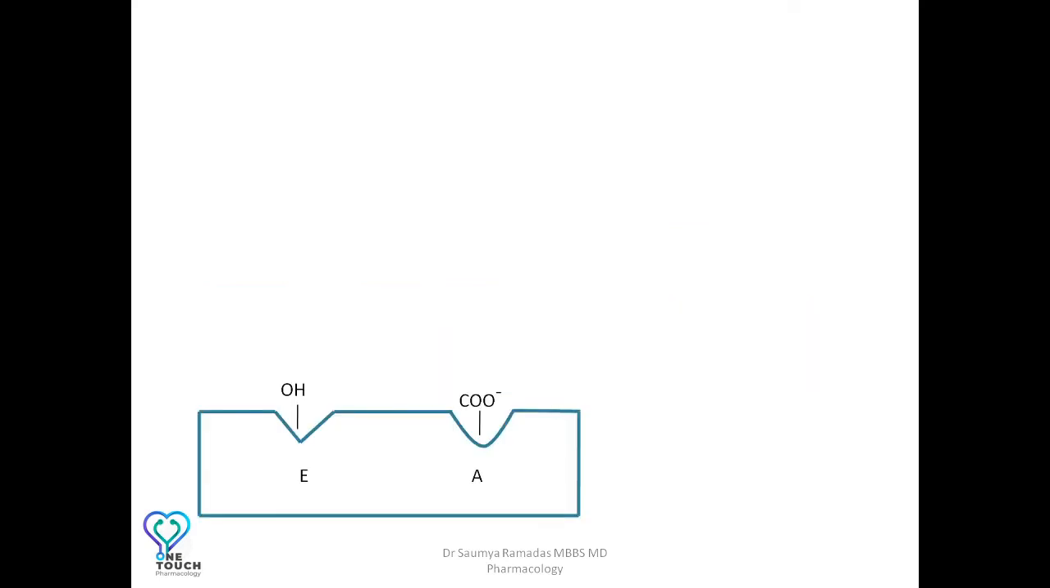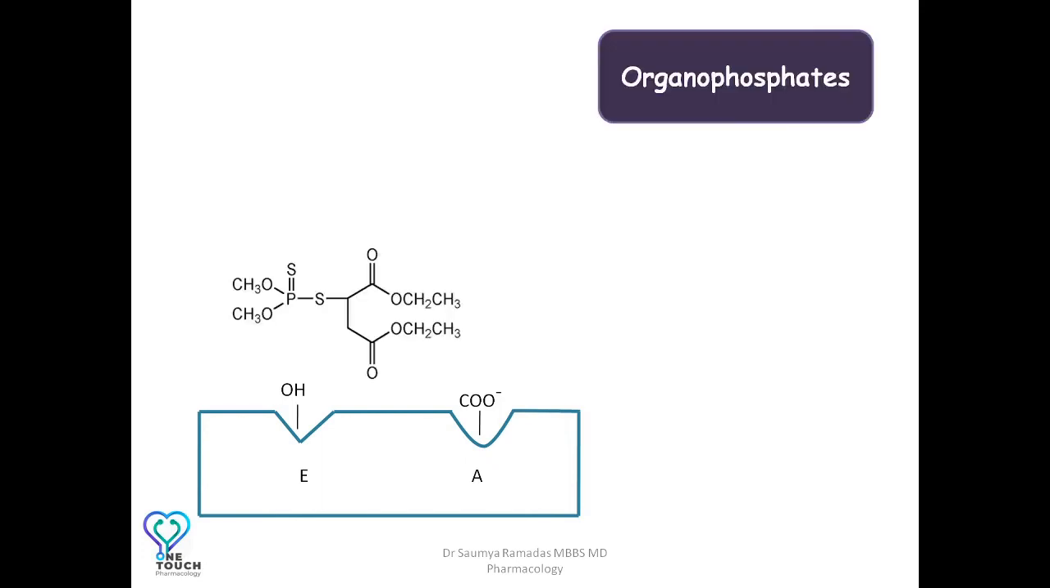Moving on to the last group of drugs in this class, the organophosphates. Organophosphates are irreversible inhibitors of the cholinesterase enzyme. The phosphorus atom over here attaches to the esteratic site of the cholinesterase enzyme. Please note the anionic site here is free.